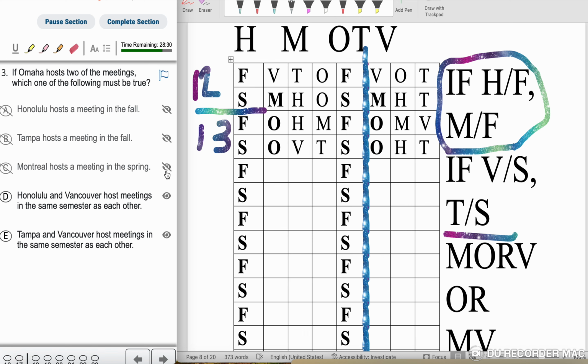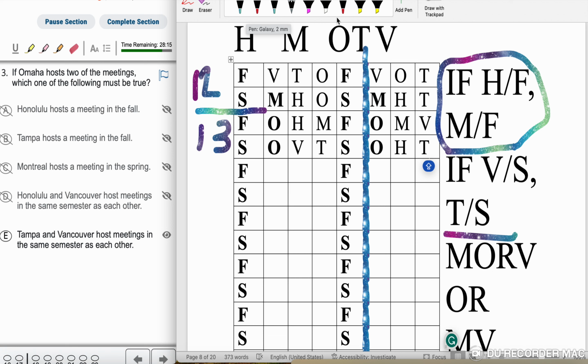D, H and V host a meeting in the same semester as each other. I don't see H and V together, so no. E, T and V host a meeting in the same semester as each other. I do see T and V. And if you're having difficulty seeing it, I'm going to highlight it the best I can so that you have a visual.